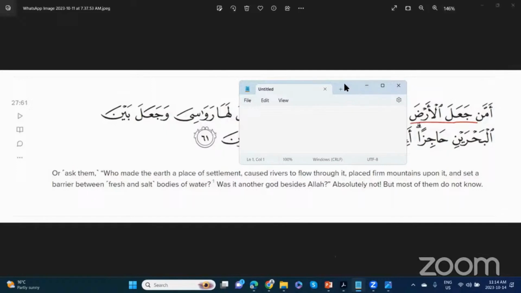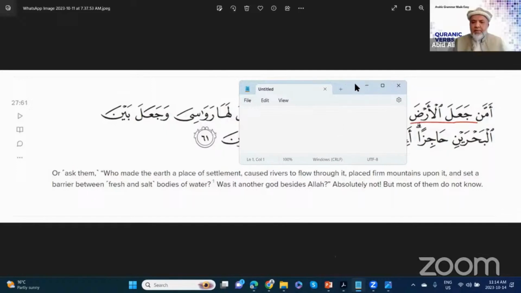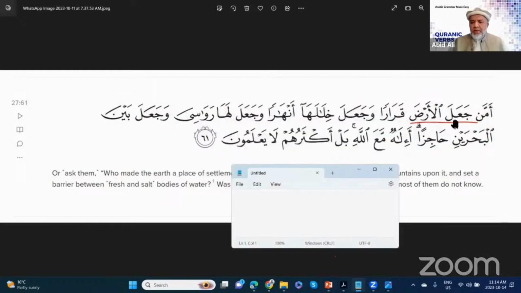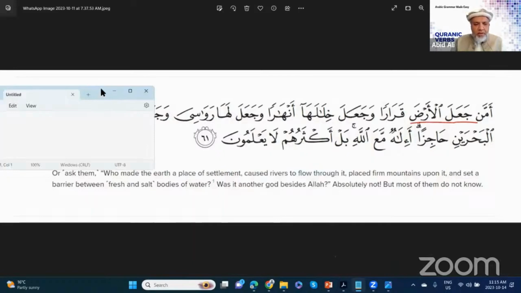So simple rule. And in this ayah, I wanted to create a little bit of awareness, maybe when you're reading this, you didn't read the whole thing. Look how many times Ja'ala came here. One time, then two times, and then three times, and then another time here. You see that? It's right here, Ja'ala.